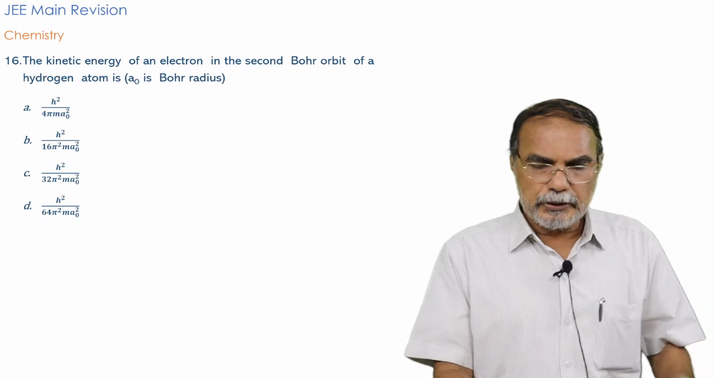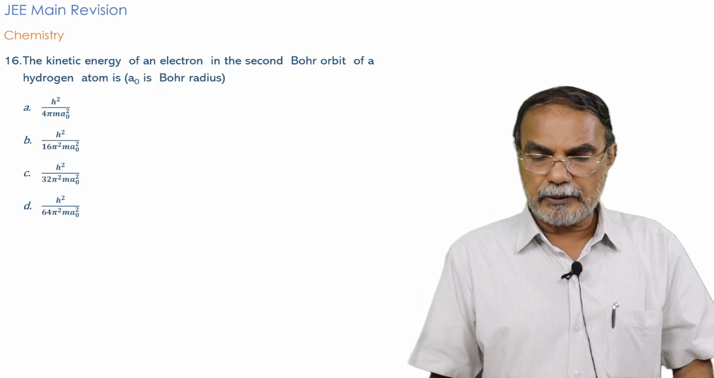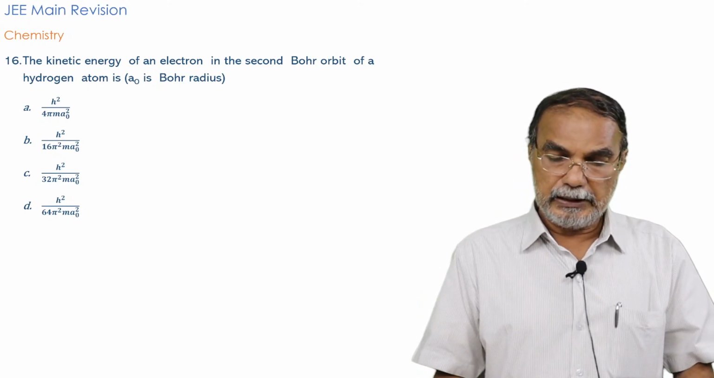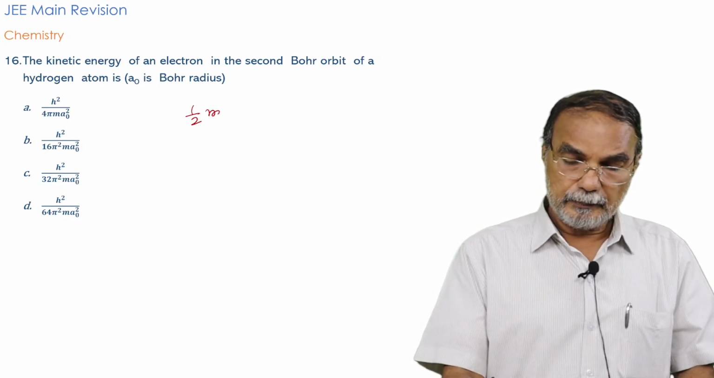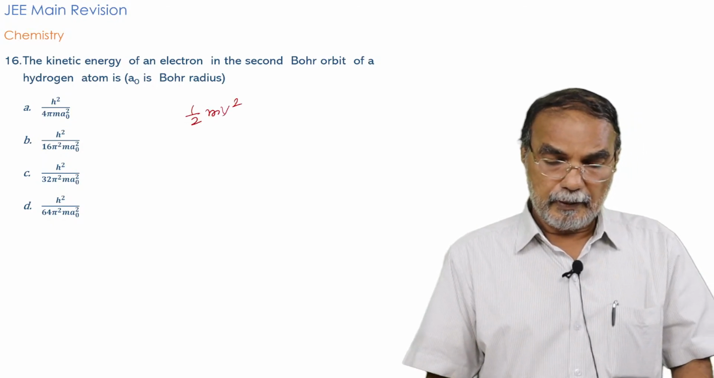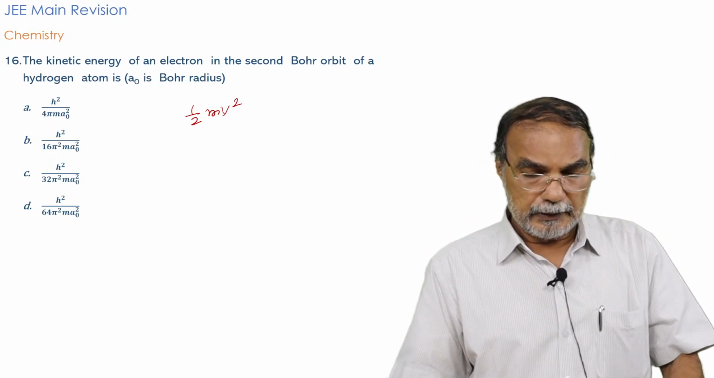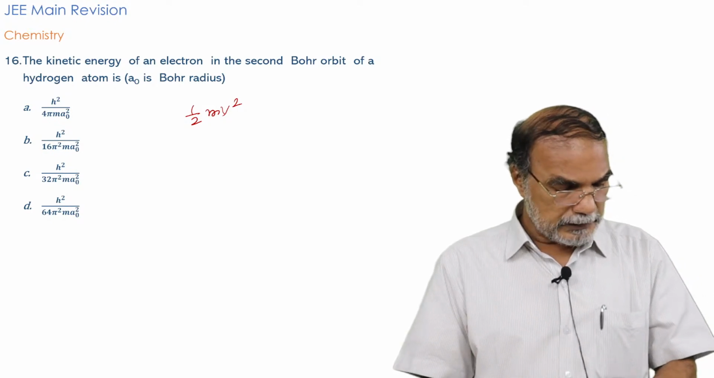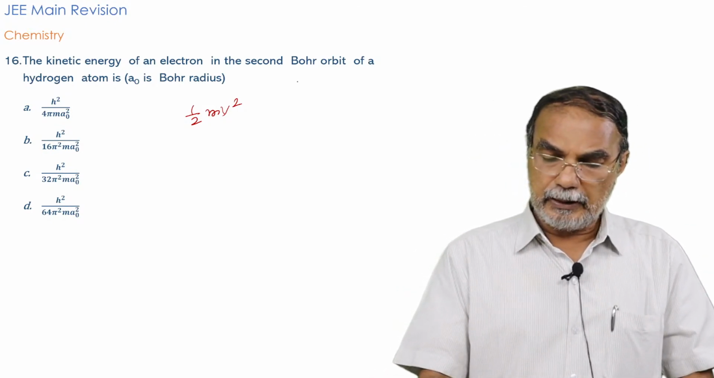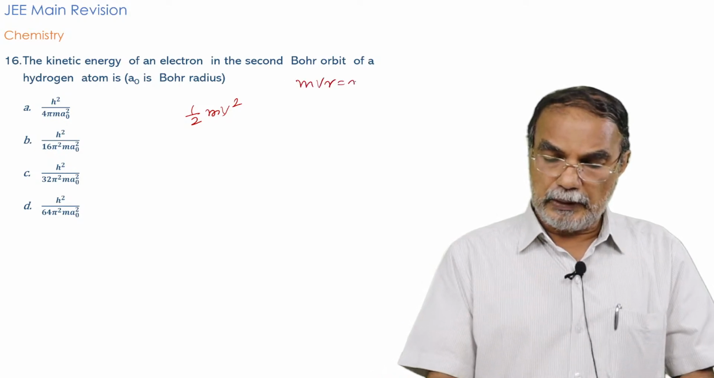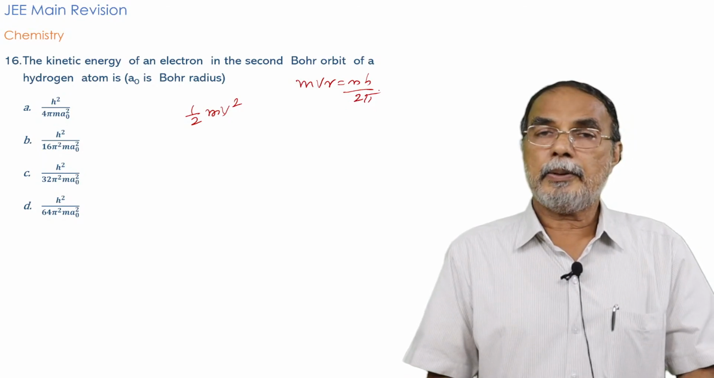Now again a question on atomic structure. The kinetic energy of an electron in the second Bohr orbit of a hydrogen atom is, kinetic energy. Kinetic energy, as you know, is half mv square. Kinetic energy in the second Bohr orbit of a hydrogen atom, that's the question. Half mv square is the kinetic energy. But you have another important relationship, mvr is equal to nh by 2 pi, that is the quantization of angular momentum in a Bohr orbit.